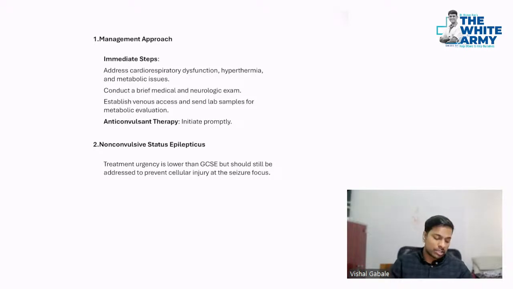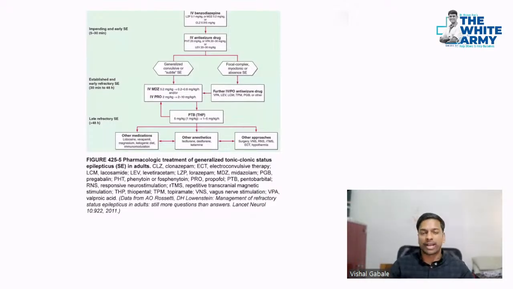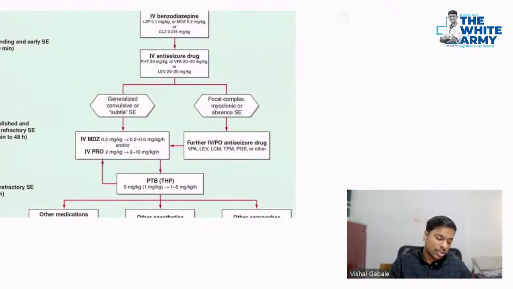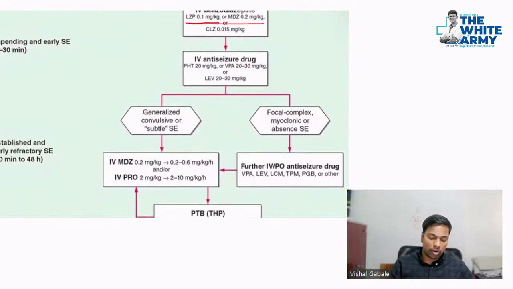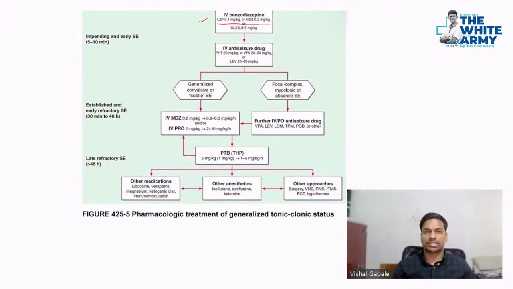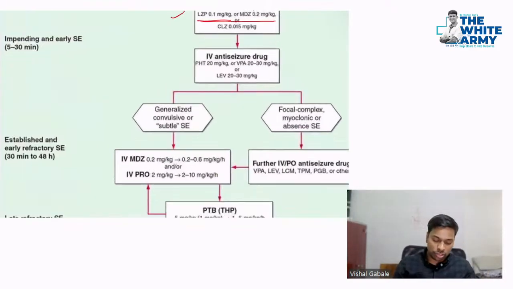Now, first of all, we'll try to stabilize the patient: airway, breathing, circulation. We'll do a brief neurological examination, send some samples, and in both cases we will do the same, and start treatment as per the protocol given in Harrison. So first is lorazepam. Now, why is lorazepam important? Because it causes CNS depression, which will suppress all the activity. And what is the dose?